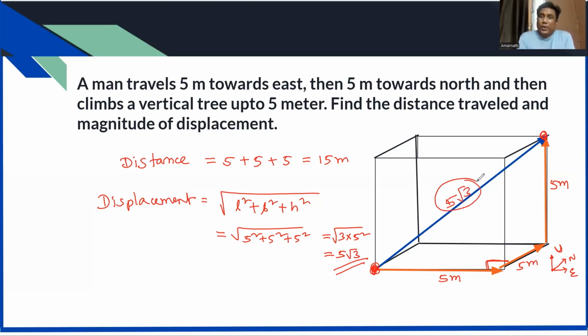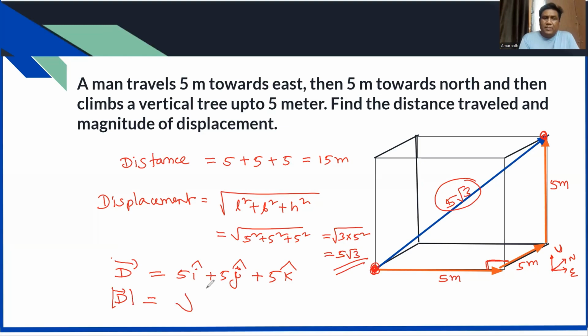Diagonal of the cuboid. And one more thing, you can write the displacement vector as 5 i cap, if you take east direction as x-axis, then 5 j cap, j cap meaning along the north direction, and 5 k cap, k cap meaning vertically up direction, the z-axis. So this is the vector form of displacement, but we are asked to calculate the magnitude.